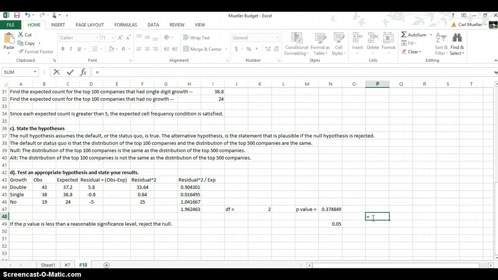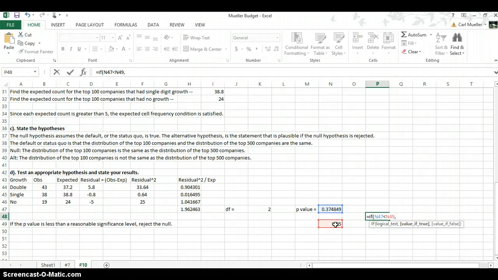If the p-value is less than this, we can actually make an IF statement to help us with this, just for the sake of practice in Excel. So the logic test: if this value is less than a reasonable significance level, so if 0.37 is less than 0.05. Now we know it's not, but it's good to practice in Excel.